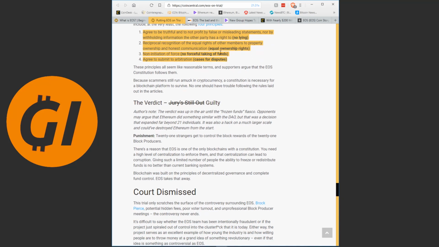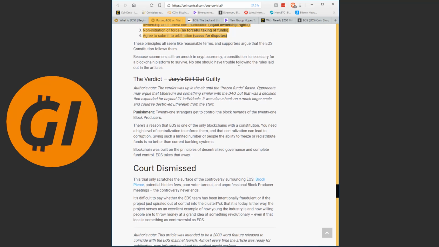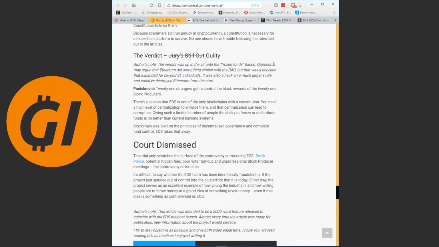These principles all seem like reasonable terms, and supporters argue that the EOS Constitution follows them. Because scammers still run amok in cryptocurrency, a constitution is necessary for a blockchain platform to survive. No one should have trouble following the rules laid out in the article. And this guy's verdict is guilty. And he has a point here.